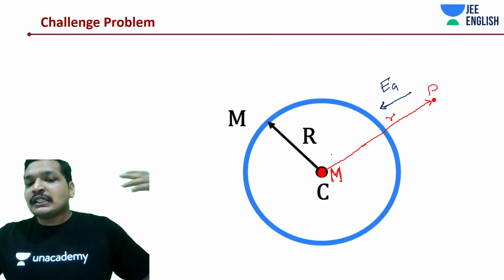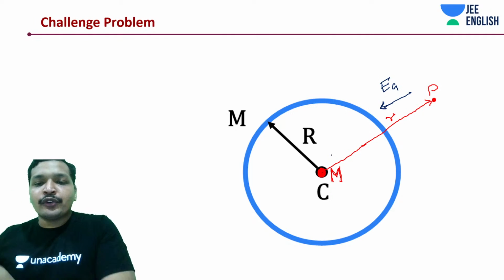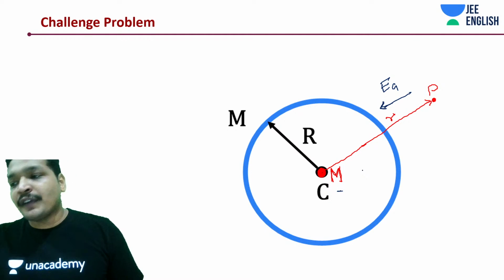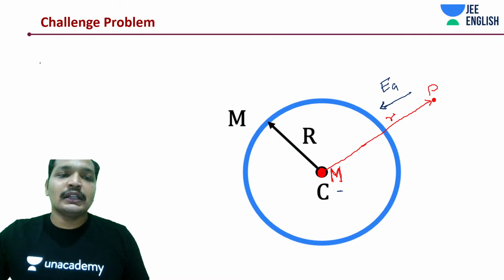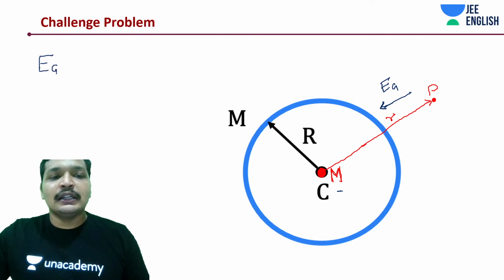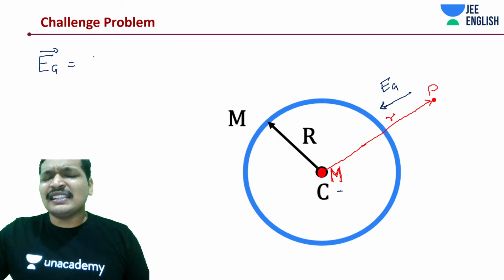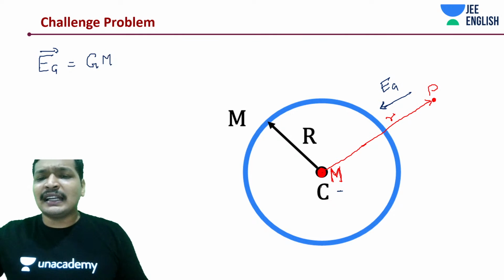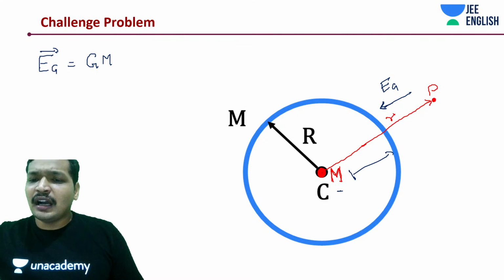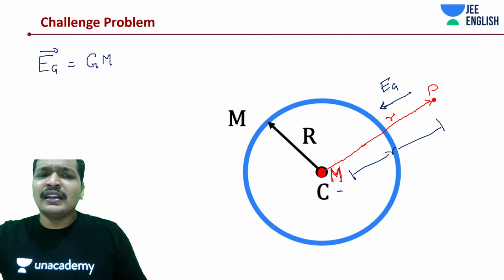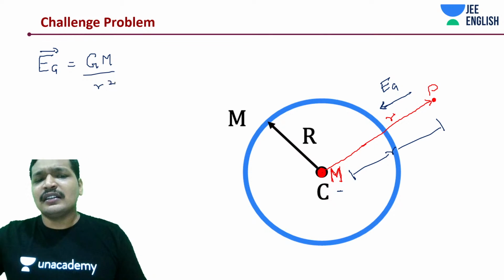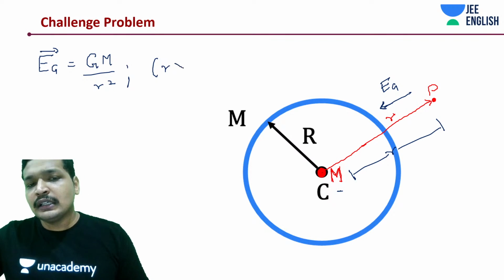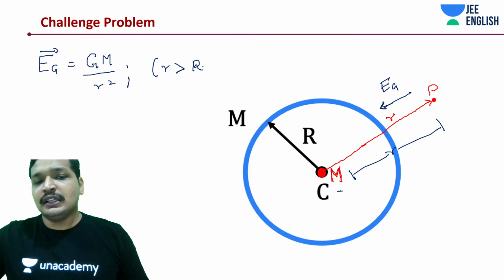Now in this case, what is the gravitational field due to a point mass m at a distance r from the center? It's nothing different. Think about it: point mass at a distance r from the point P. So it should be GM by r square. This is true for any r greater than the radius of the shell. Capital R indicates the radius of the shell. Don't get confused.